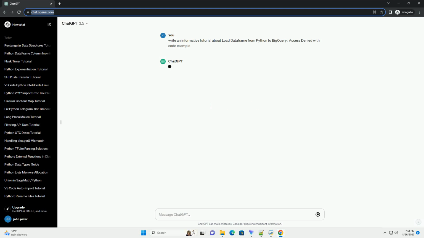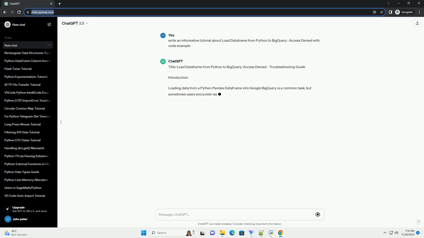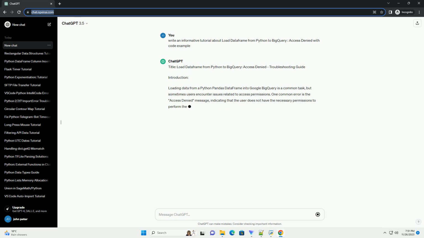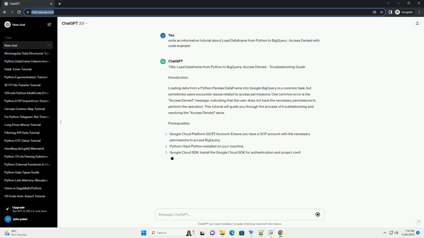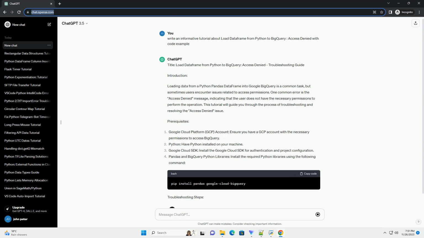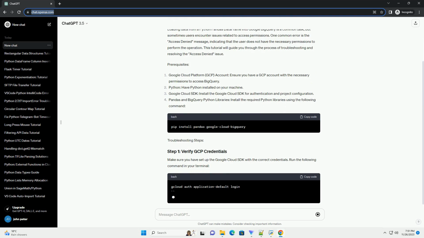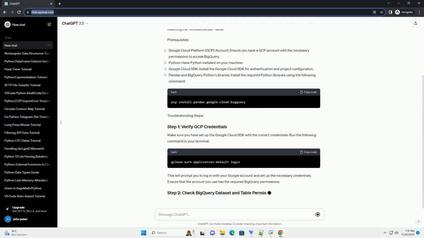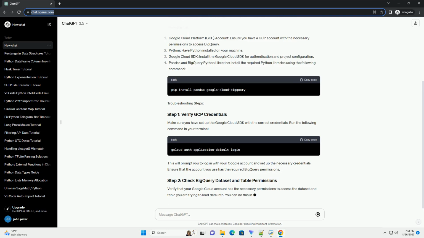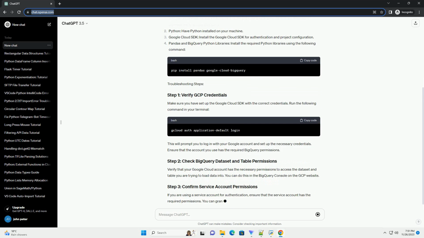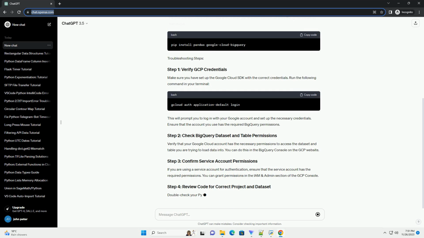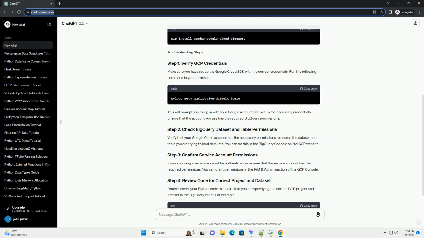Title: Load data frame from Python to BigQuery, access denied, troubleshooting guide. Introduction. Loading data from a Python Pandas DataFrame into Google BigQuery is a common task, but sometimes users encounter issues related to access permissions. One common error is the access denied message, indicating that the user does not have the necessary permissions to perform the operation. This tutorial will guide you through the process of troubleshooting and resolving the access denied issue.